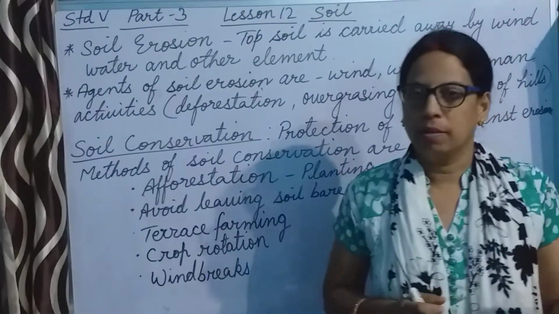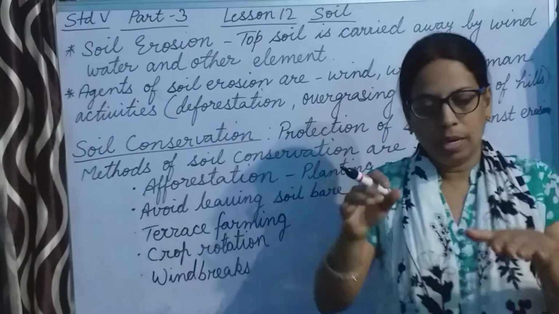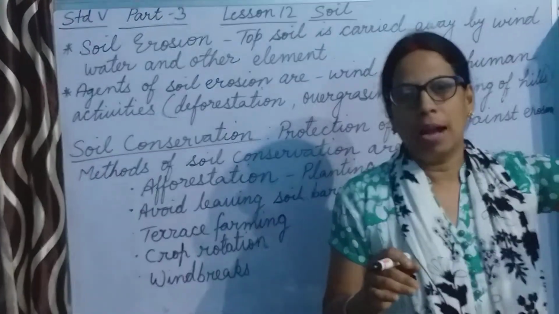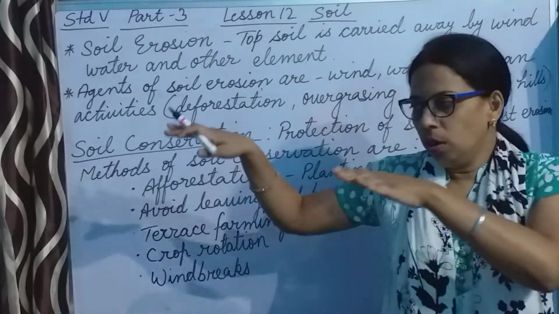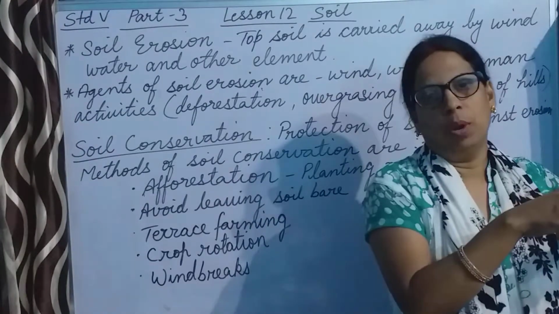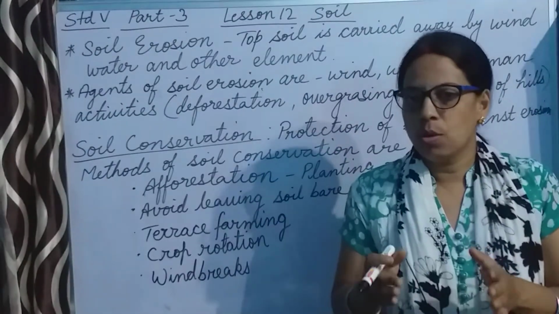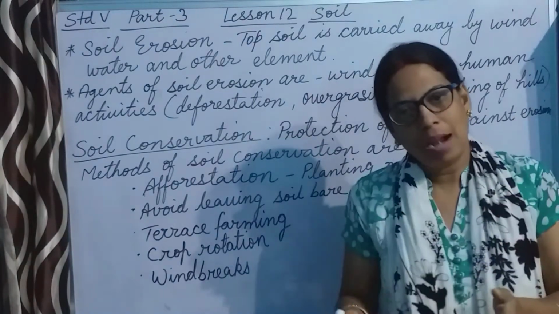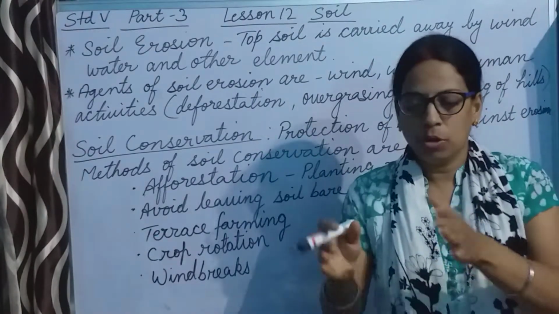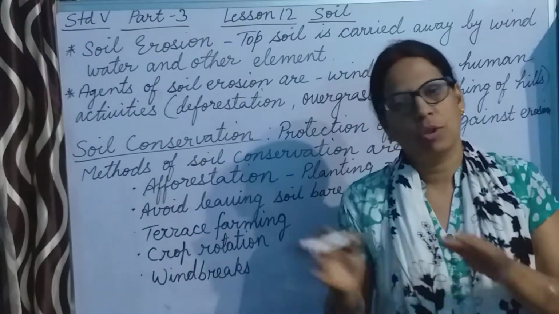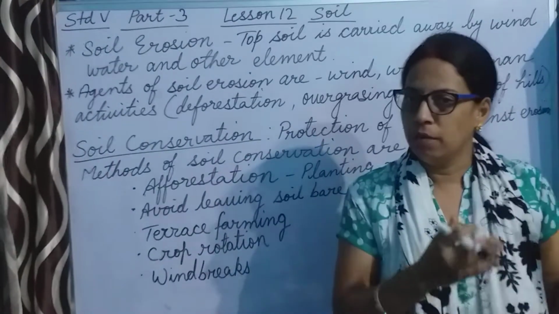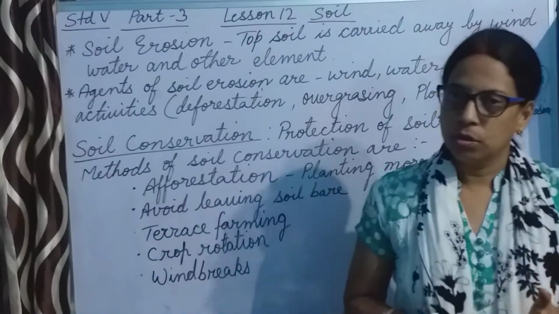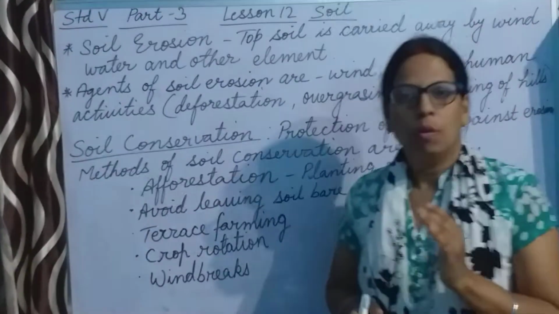Many times you would have seen that when the wind blows, it also blows the soil from the land. Dhool bhari aandhi. All the soil is carried away somewhere else. That land will remain infertile because the fertile top layer of soil is blown away. So this is one way of soil erosion, caused by wind.